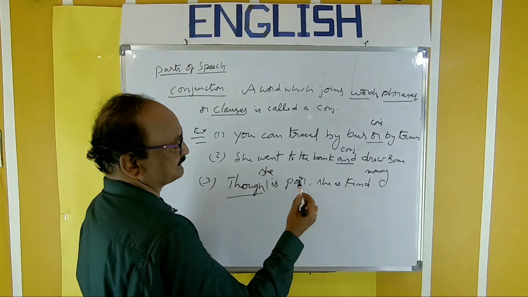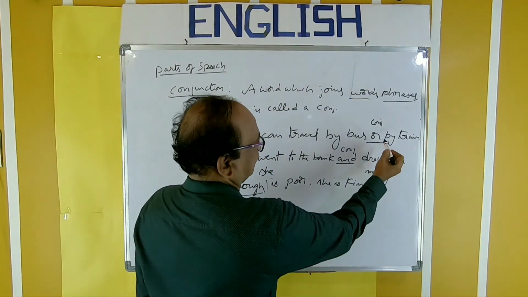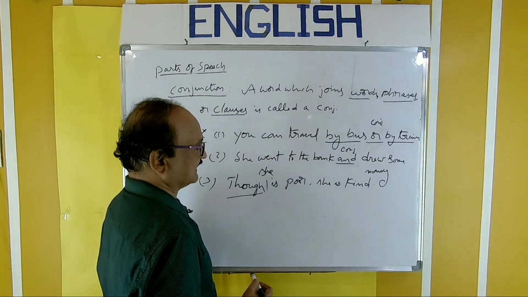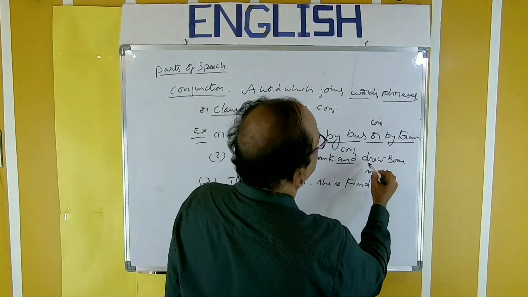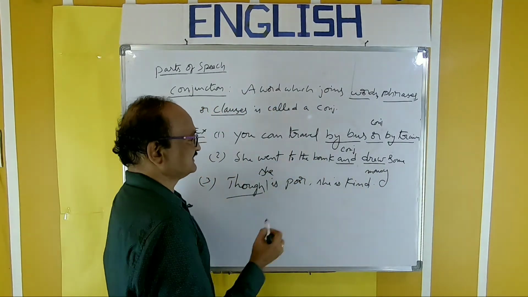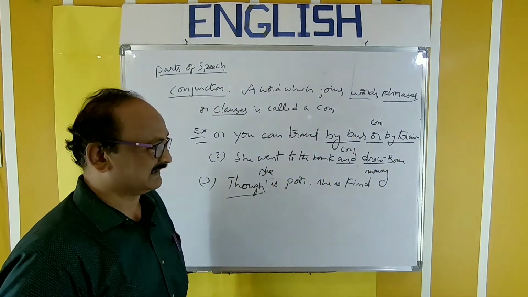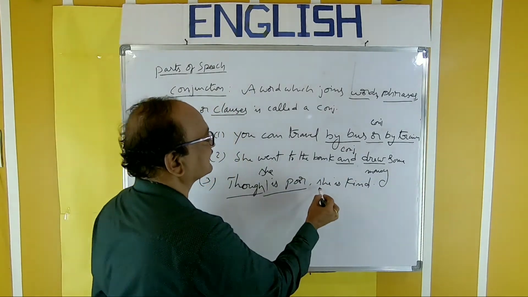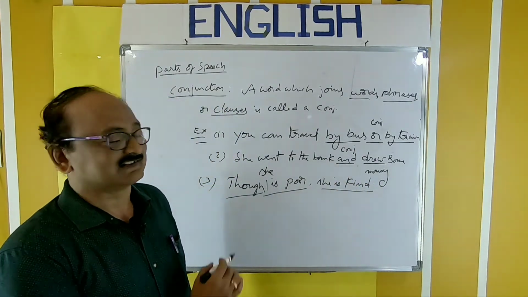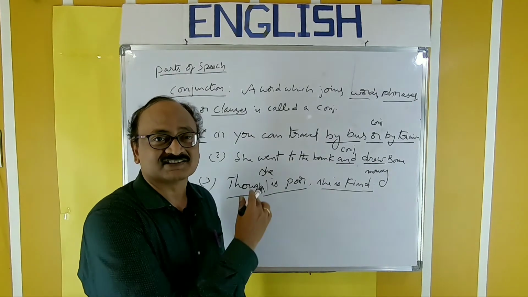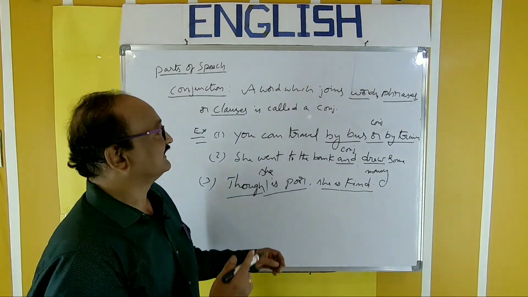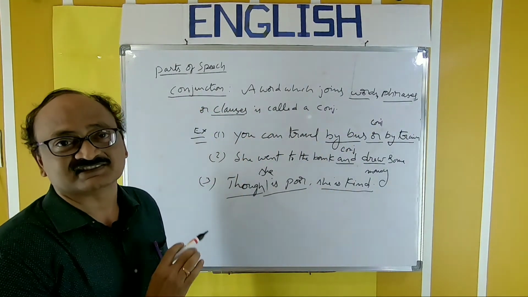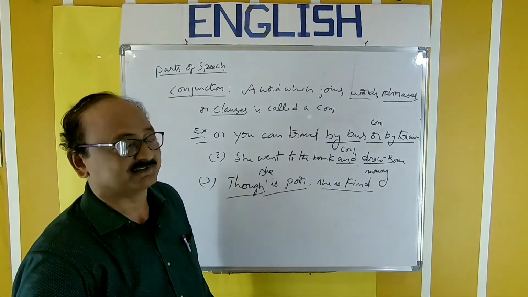In this way, here we joined two phrases by using "and". Here, "drew", that verb, is joined with this part. Of course, this is also a phrase. Here, two small sentences are added by using "though". So this is a conjunction. A word which joins words, phrases, or clauses is called a conjunction.